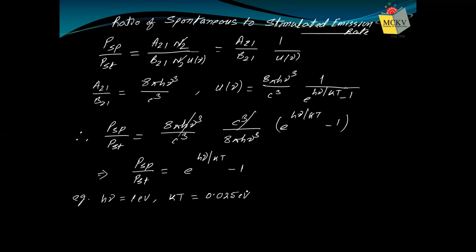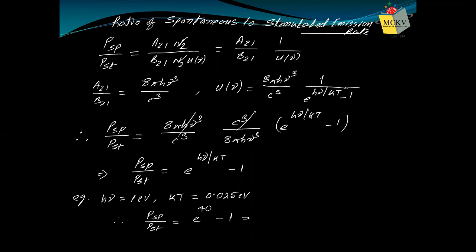If we put the value of temperature and the Boltzmann constant, kT comes out to be of this order, 0.025 electron volt. So if you put these values, this ratio of spontaneous to stimulated comes out to be e to the power 1 by 0.025. If we do the calculation, it will be of the order of 40. So e to the power 40 minus 1.